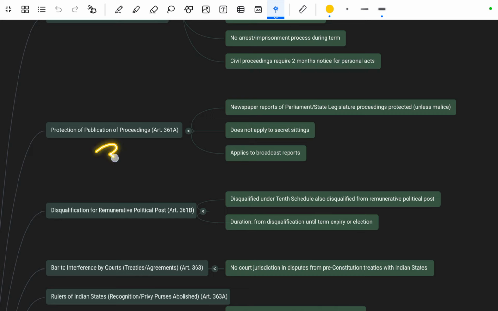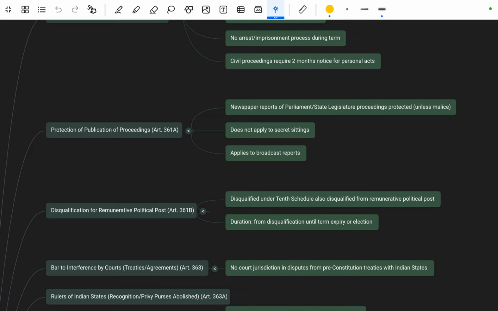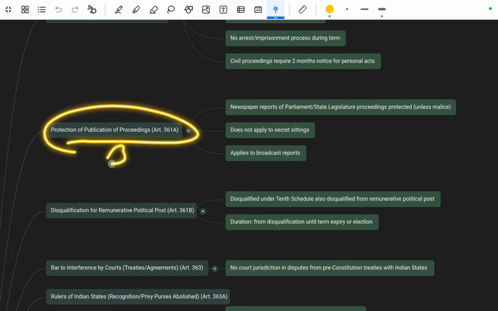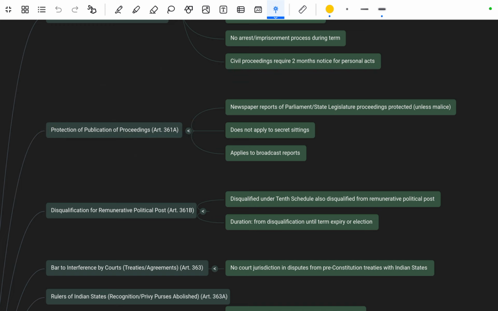Now next is Article 361A, that is the protection of publication of proceedings. It mentions that newspaper reports of Parliament and State Legislature proceedings are protected unless malicious. You are going to find direct questions from these articles. The miscellaneous part is Part 19. You have to remember this because these are asked multiple times in repeated ways in previous year papers, and it can be asked in your examination.